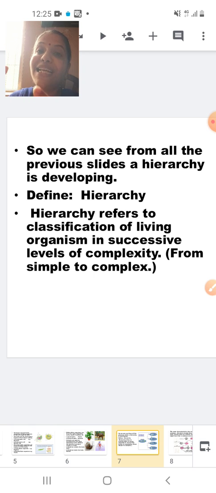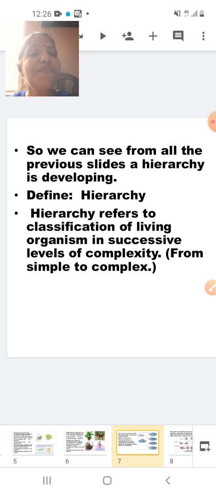After classifying a cell as prokaryotic and eukaryotic, from the lowermost level we reach the highest level, that is a complex human body. So moving from a lower level to a higher level, that is a ranking, you call it what? Hierarchy.